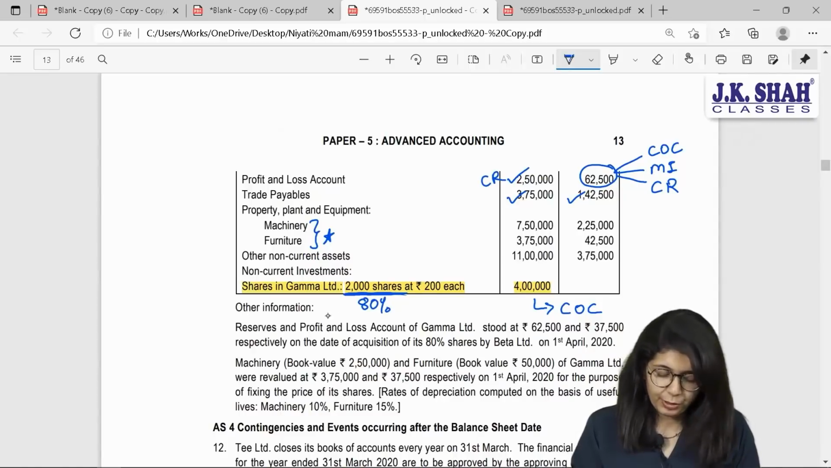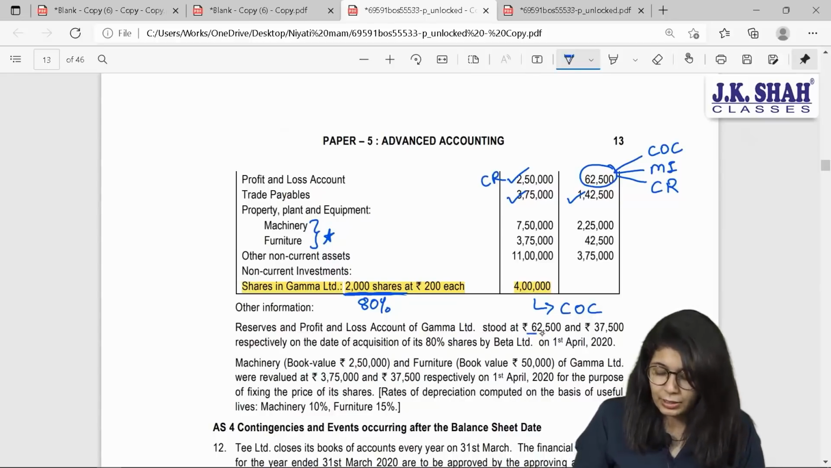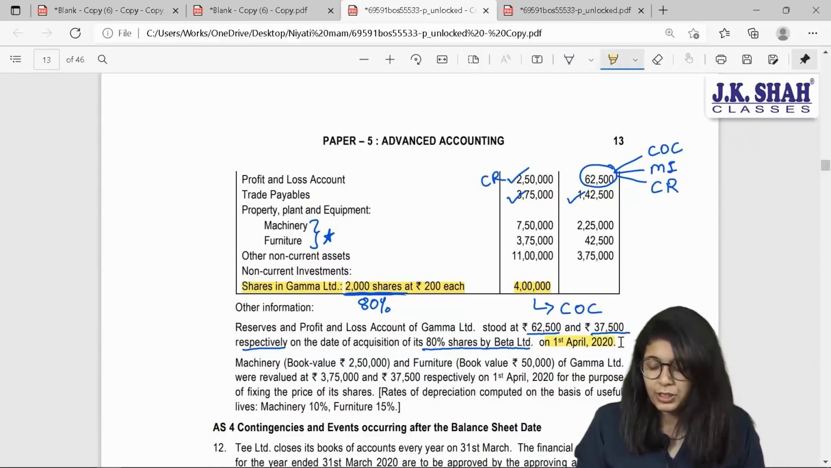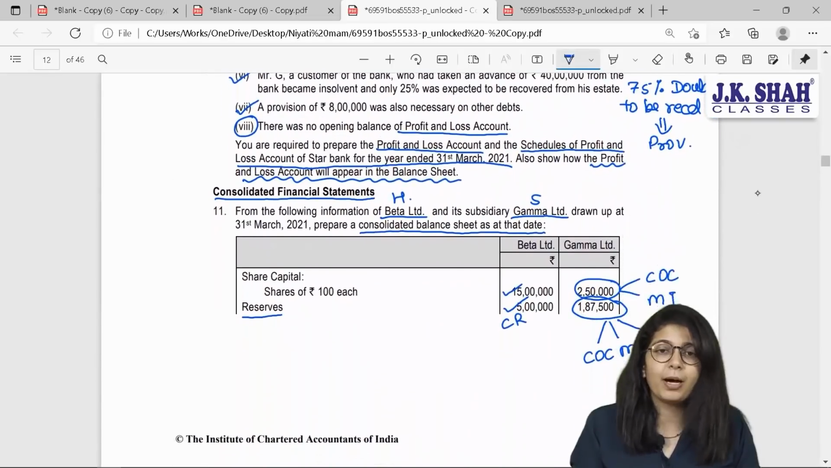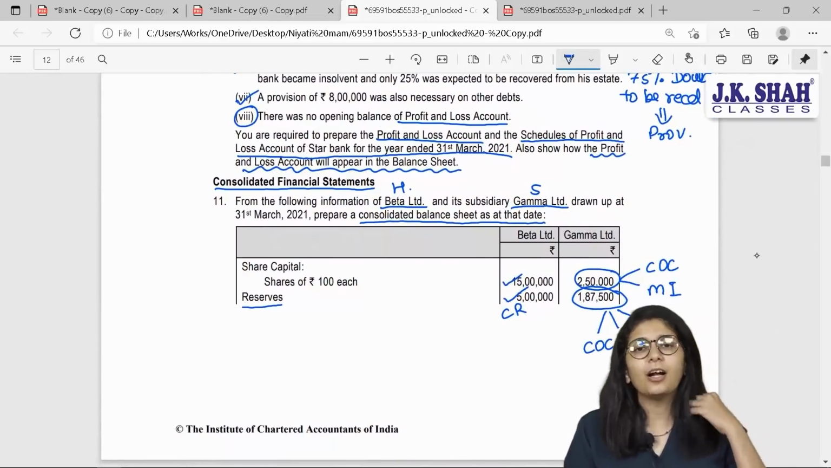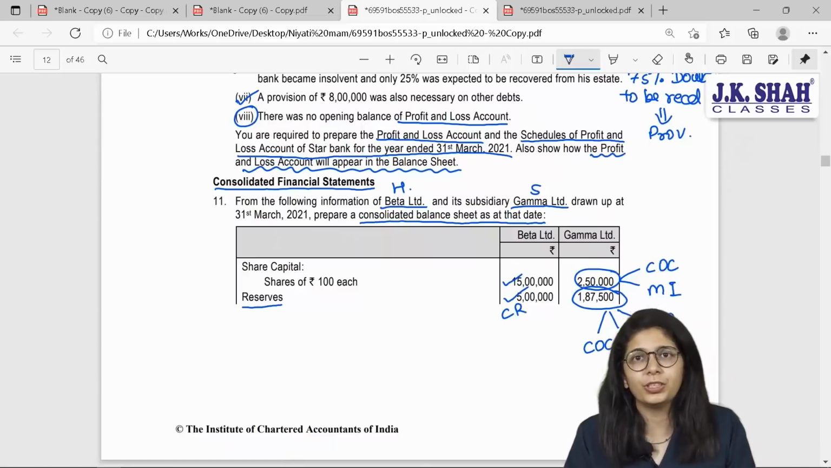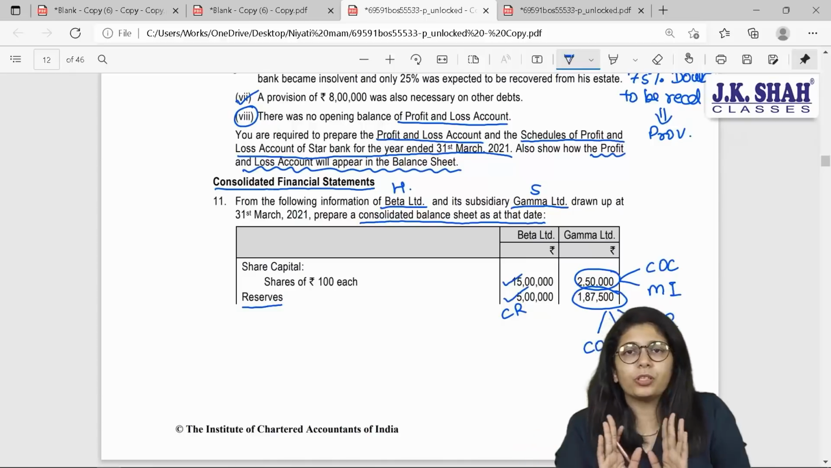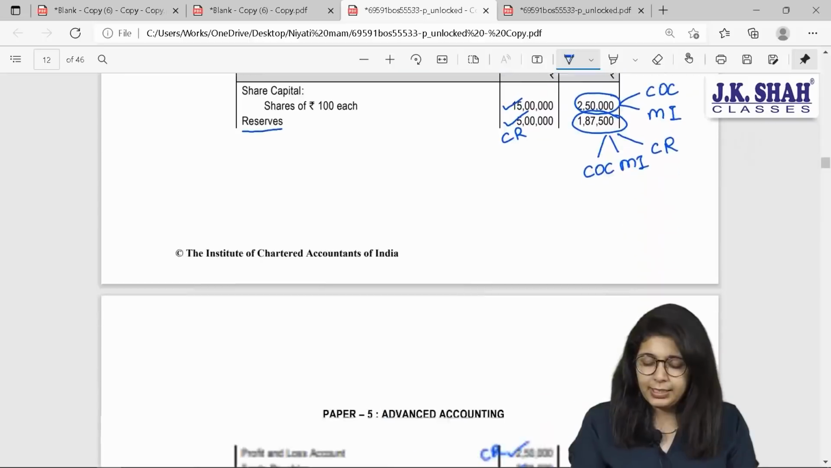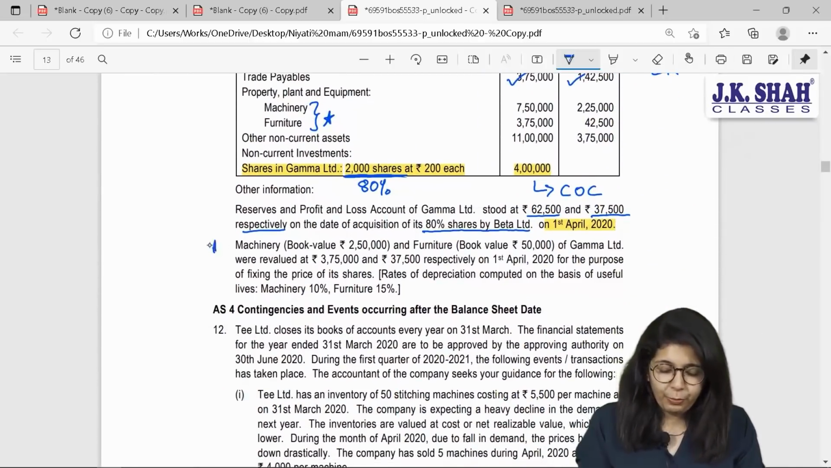Further, other information. Reserves and surplus and P&L account of Gamma Limited stood at 62,500 and 37,500 respectively on the date of acquisition of its 80% shares by Beta. Beta, when is your date of acquisition? 1st April 20, and the balance sheet over here is asked for which date? 31st March 21. That means, can I say start of the year is itself your date of acquisition? Yes. So all the transactions that happened for the whole year will be completely post in case of Gamma. Next, important point.